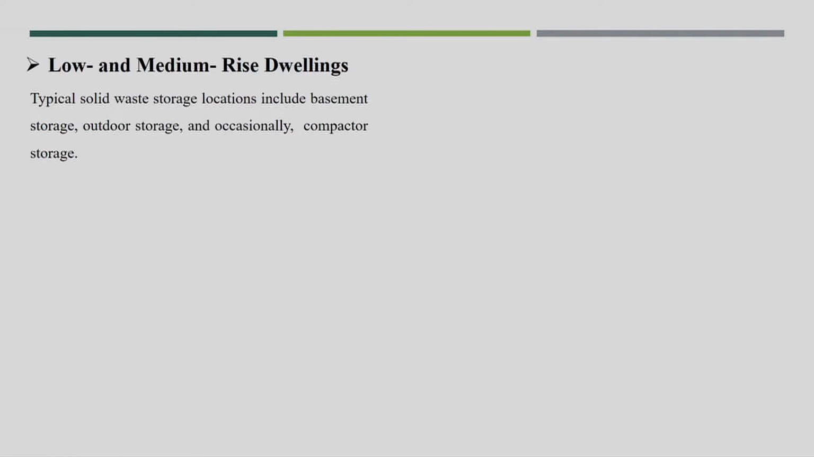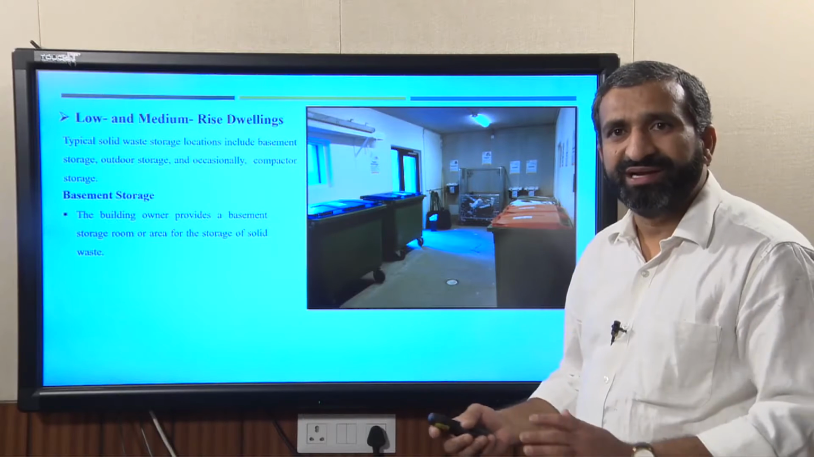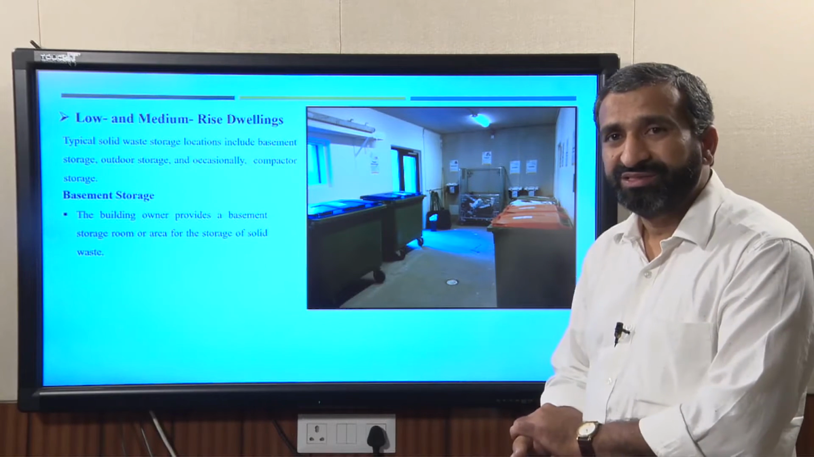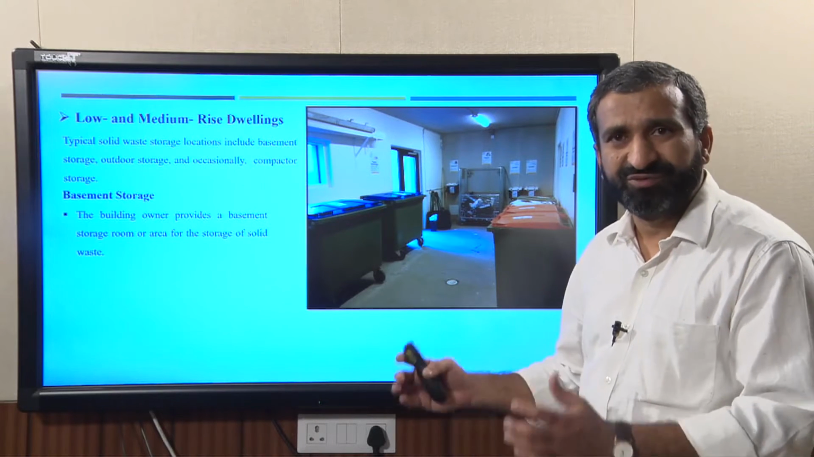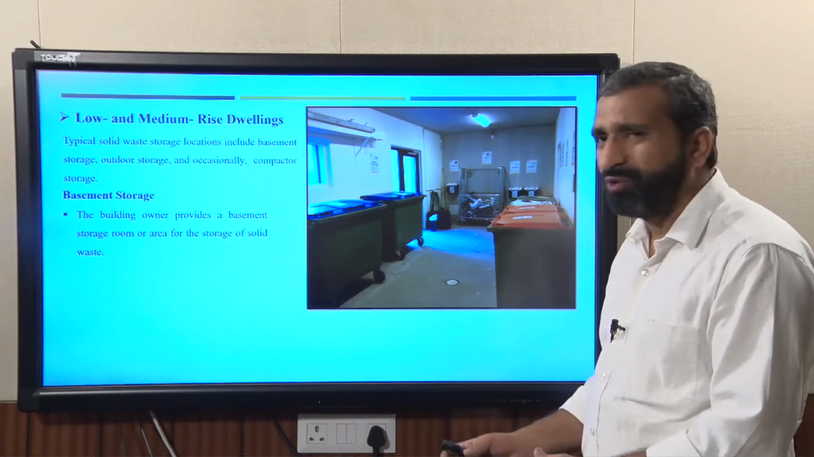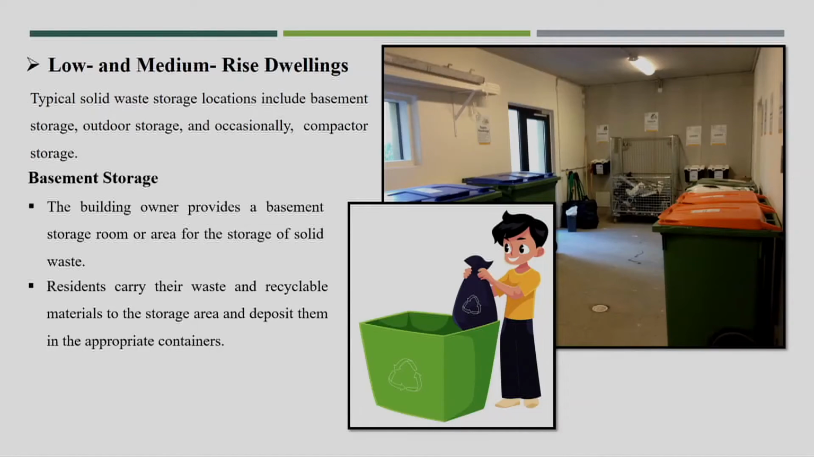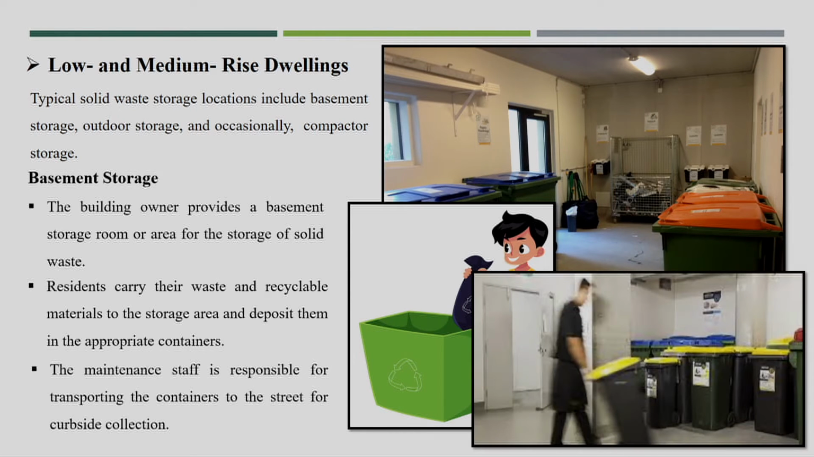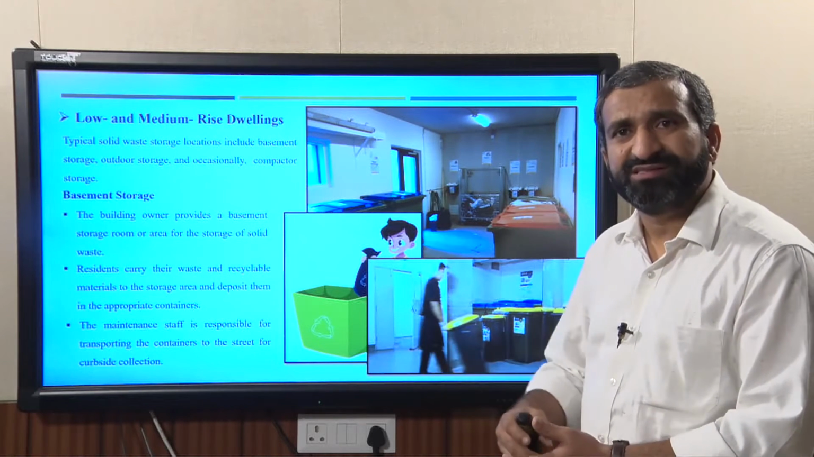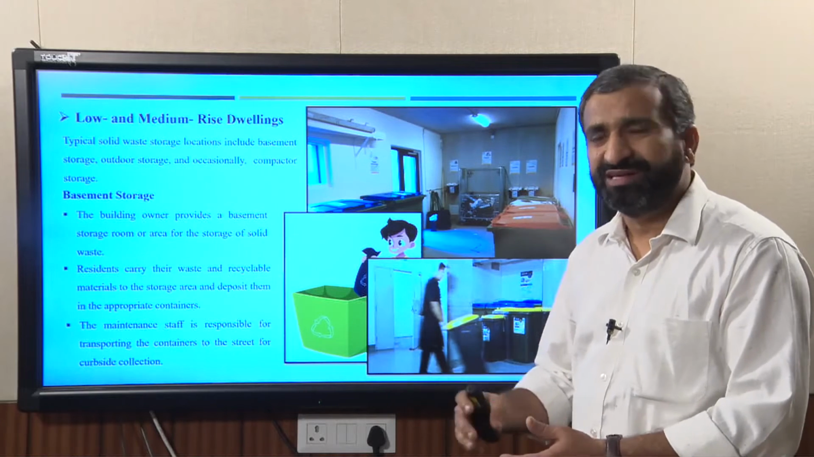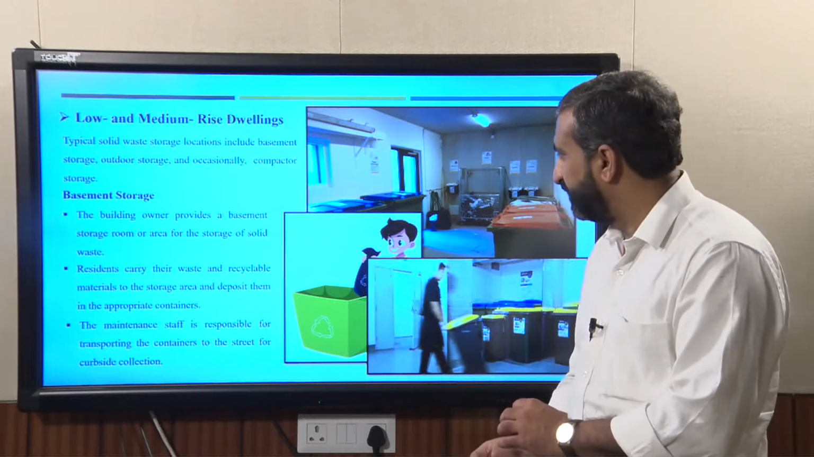Now, for low and medium rise buildings, it is a very good idea to have basement storage. In these basements you can provide a special kind of storage area for the waste, and also provide some kind of segregation facility in the apartment basement itself. You can also provide some maintenance staff, and the households located in this apartment can pay for this maintenance staff for collection of the waste and separate segregation, and the waste can easily be stored in the basement area.